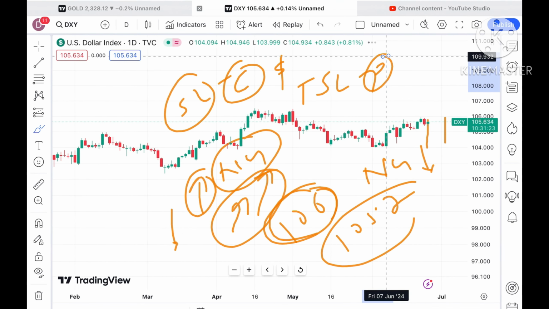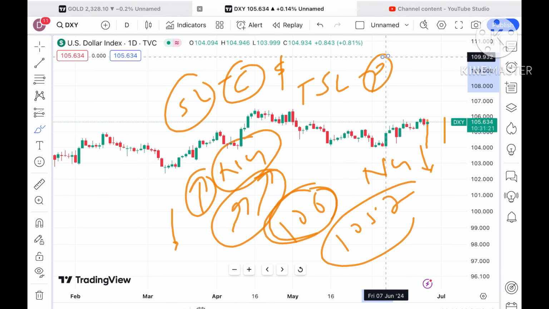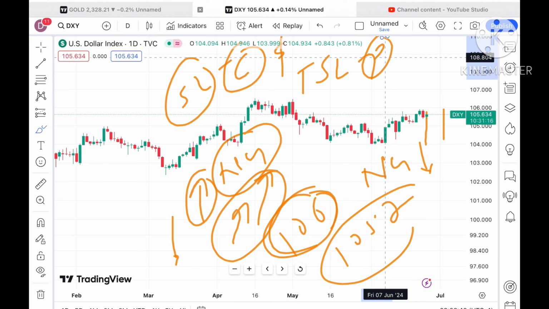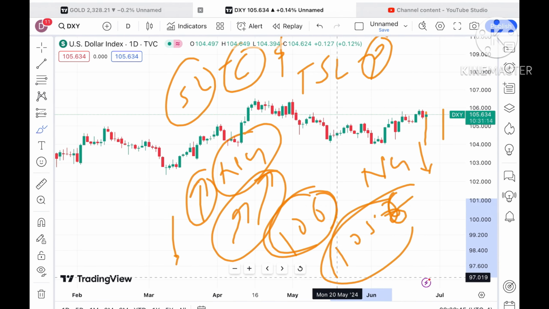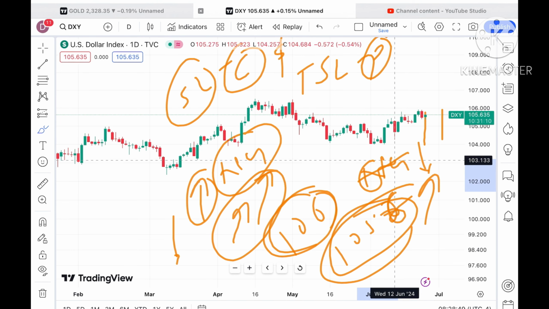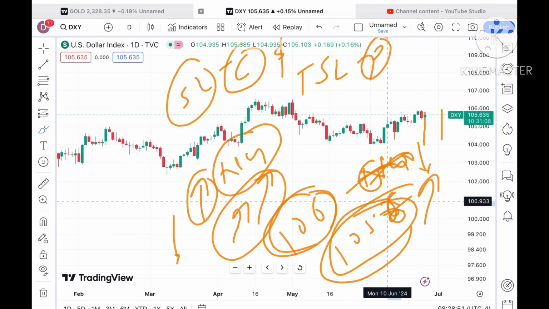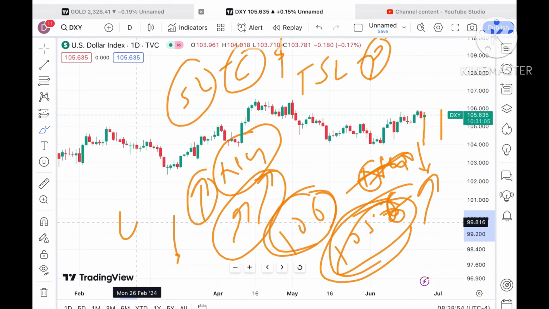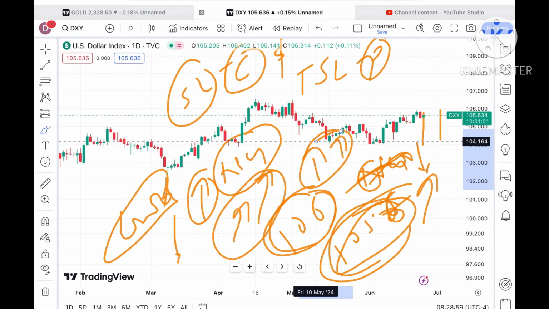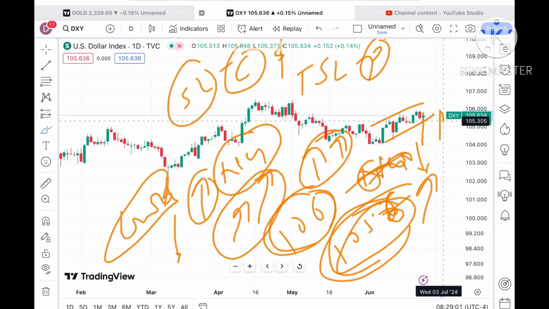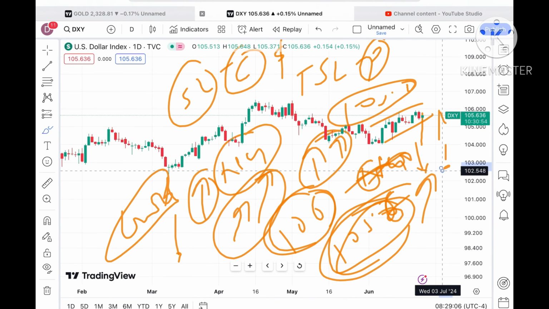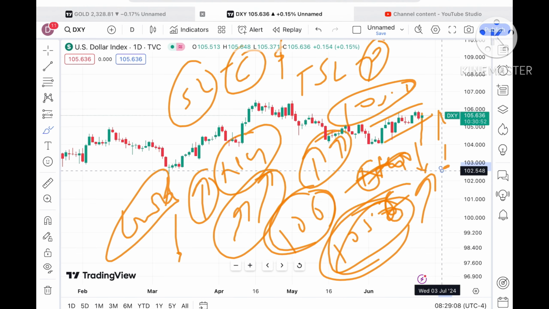If you look at the dollar index, it is trying to go upside, and it is now trading at a level of around $105.6. If the price keeps moving above this level, the probability is very high that the gold price will go down as the dollar goes higher. But if the dollar starts going below a level of $105.2, then it will fall, and the gold price will come up.